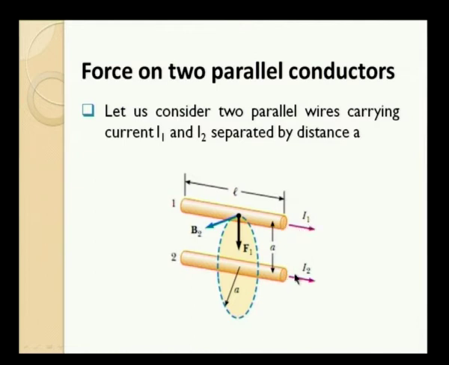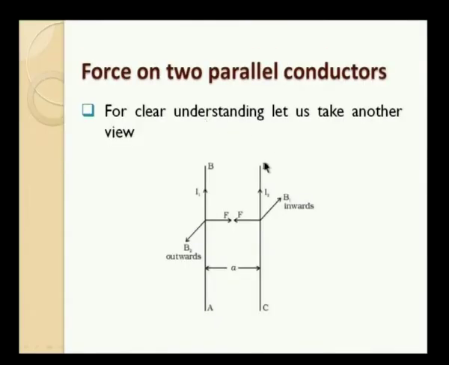The first wire is carrying a current I1 given by an external circuit. The second conductor is also carrying current I2 given by a separate circuit, and for our study we take a particular length L. Let us see what sort of force is going to exist between these two parallel wires. To understand the way in which the force acts on them, let us take a very simplified diagram of the previous picture. The first conductor is represented as a conductor AB through which the current I1 flows. The second conductor 2 is represented as CD through which the current I2 is flowing.